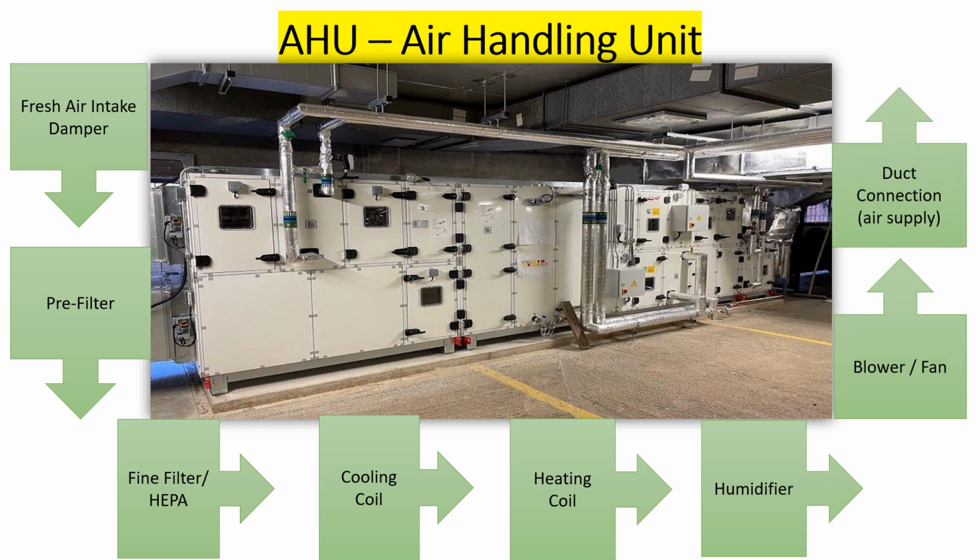Then finally, we have the duct connection. This is where the air is supplied. It sends clean and conditioned air to rooms. It is connected to diffusers or vents. Now, in summary, the air comes in, the air is filtered, the air is cooled or heated, and then humidity is adjusted. Then the conditioned air is pushed to the different rooms in the hospital.